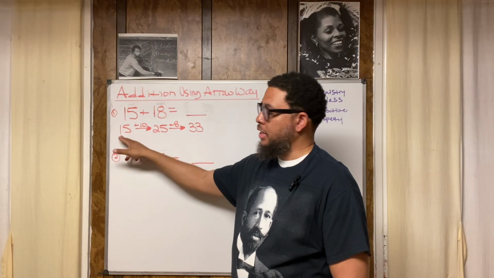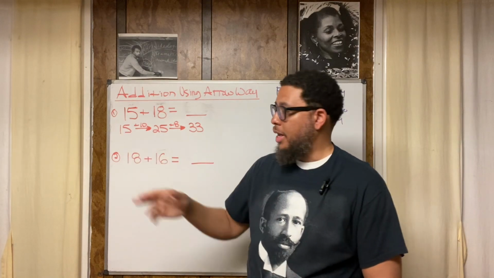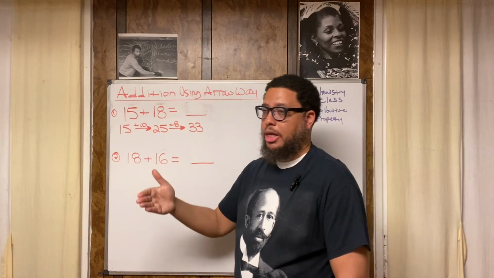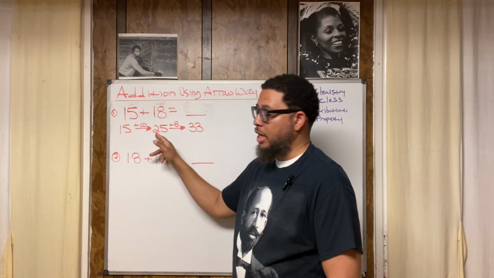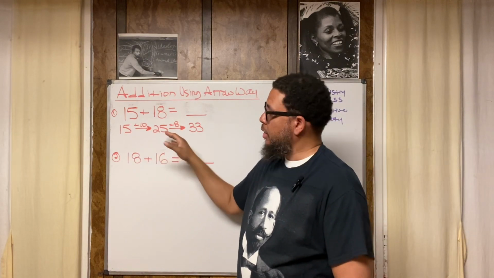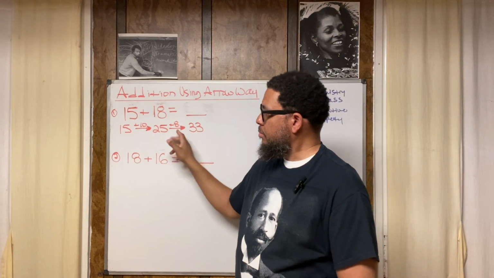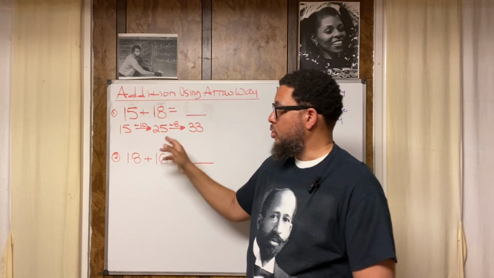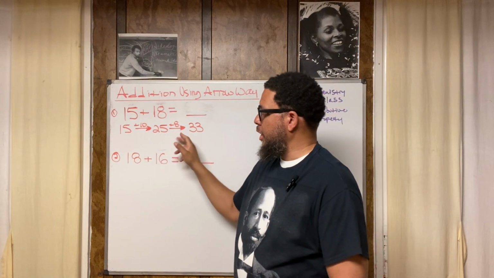Why? Because 15 has one group of 10 in it and 10 has one group of 10 in it. So if you put 10 with 10, you end up with 20. And then the 5 is still there. So that's how you end up with 25. Now, 25 plus 8. Where does the 8 come from? Remember, 18 is the same as 10 plus 8. So we've got 8. What's 25 plus 8, right?